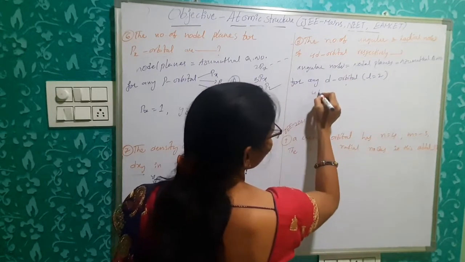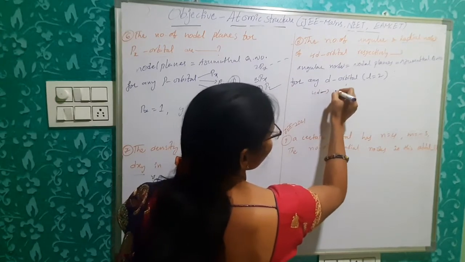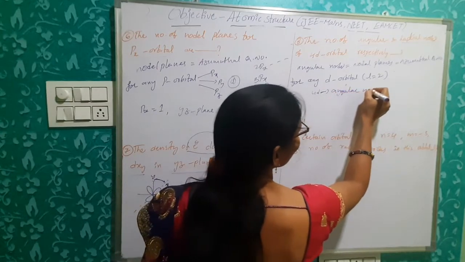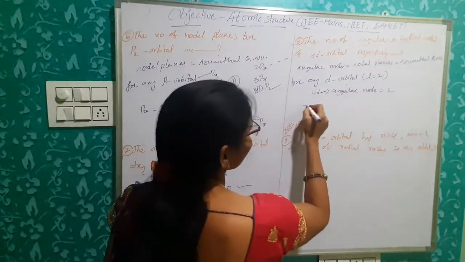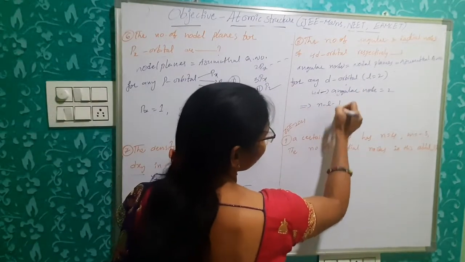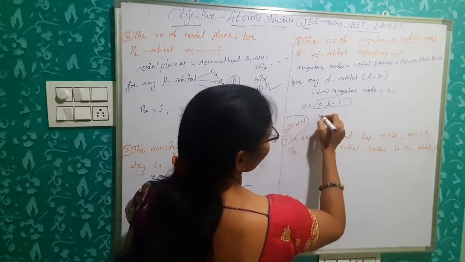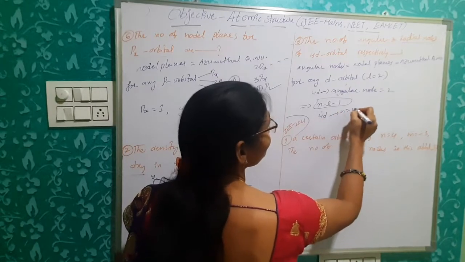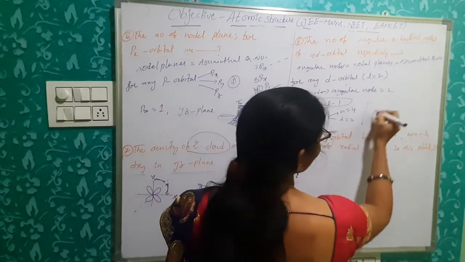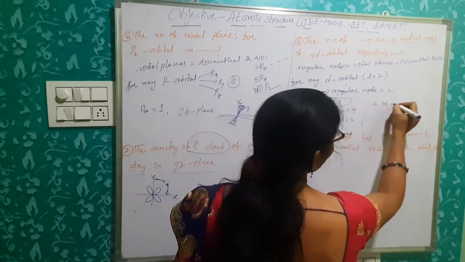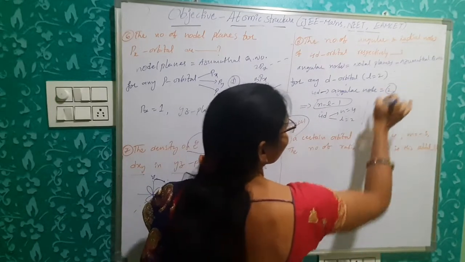So for 4d orbital, angular nodes, means nodal planes, is equal to 2. Next, radial nodes. What is the formula of radial nodes? n minus L minus 1. Okay. So here for 4d orbital n value 4 but L value 2. So then find out. That is equal to 4 minus 2 minus 1. How much? 1.